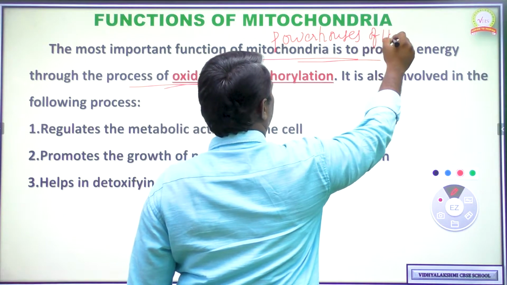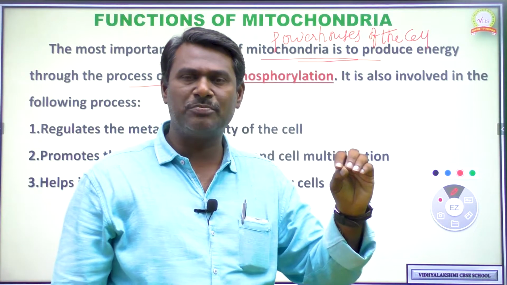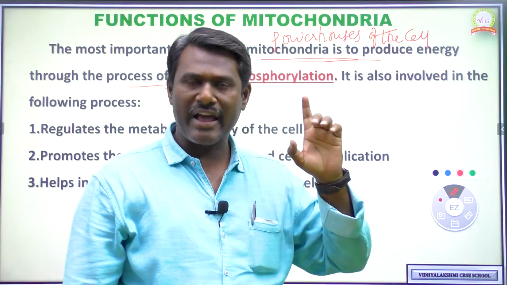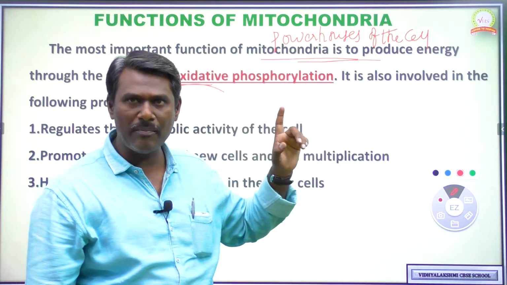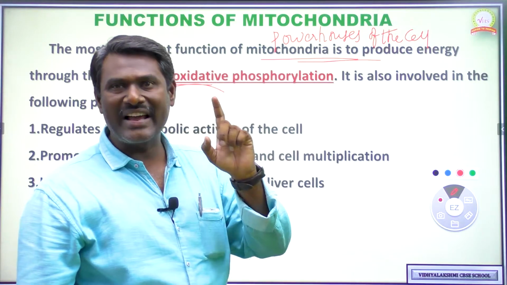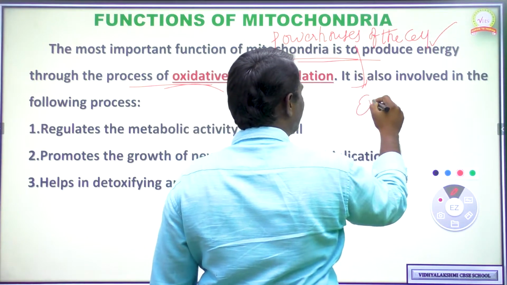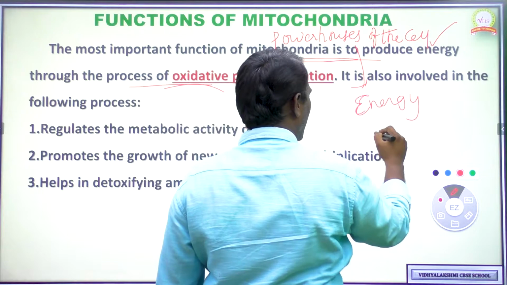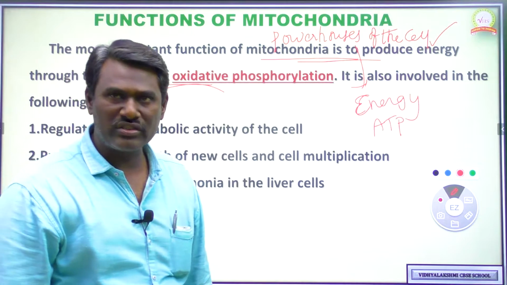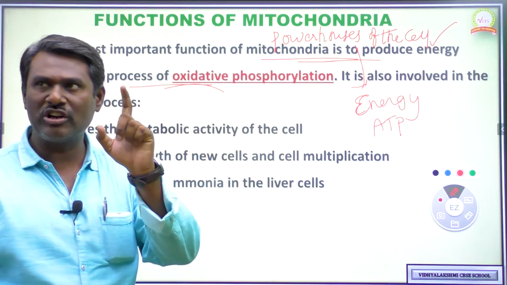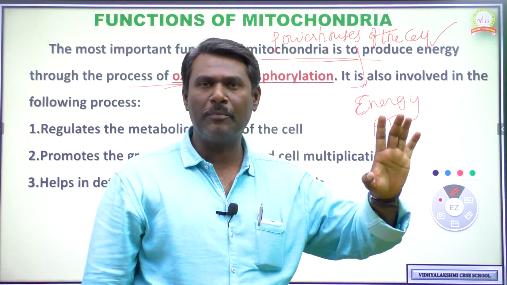Mitochondria is also called the powerhouse of the cell because it is useful in complete aerobic respiration of glucose to produce energy. Aerobic respiration or complete oxidation of glucose to produce energy is done only by mitochondria. So energy has been secreted, that's why it is called the powerhouse of the cell. And the energy which is secreted is always stored in the form of ATP, that is adenosine triphosphate. So the primary function of mitochondria is production of energy.